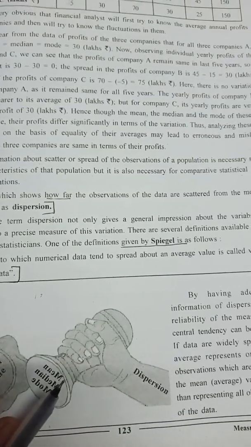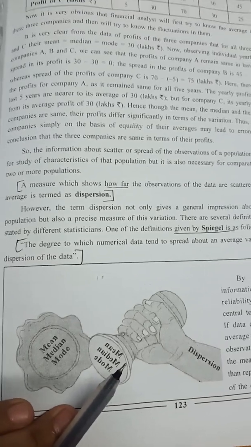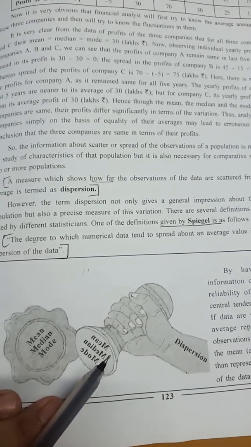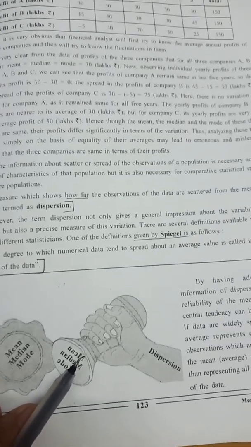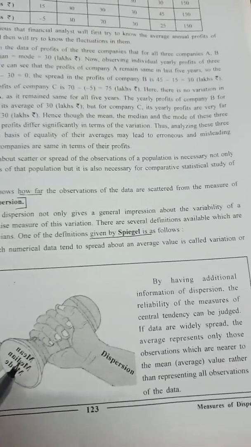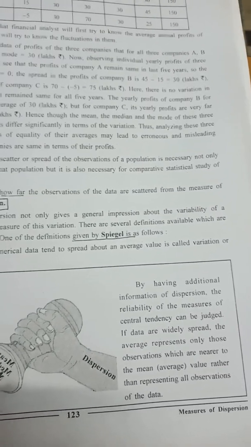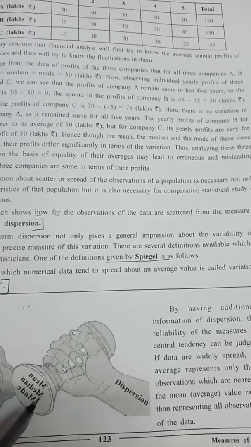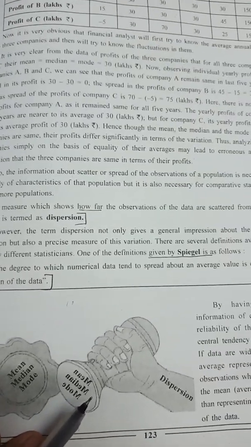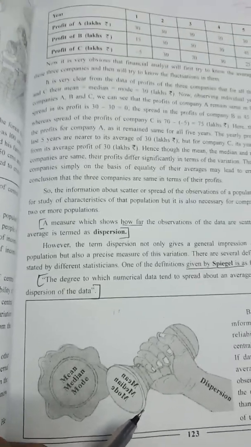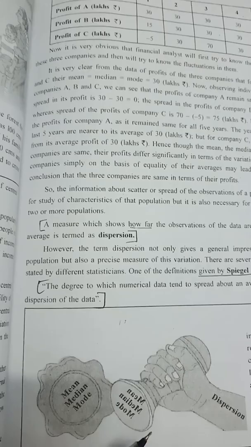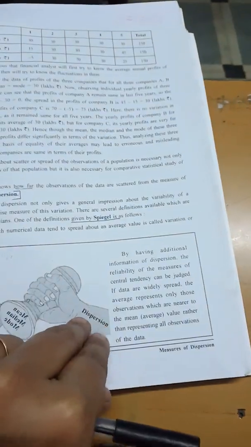Among them, one is Pigel. According to him, dispersion is the degree to which numerical data tends to spread about an average value, and that is called variation. What they are telling is the particular level at which the numeric values are going to spread. Related to our aim value, how much the numerical data are going to spread, that is known as variation, or we can say a dispersion of data. Is that clear? From a particular point, how far other numbers are going to spread, that is known as dispersion. Clear here? Now let's see the next point.